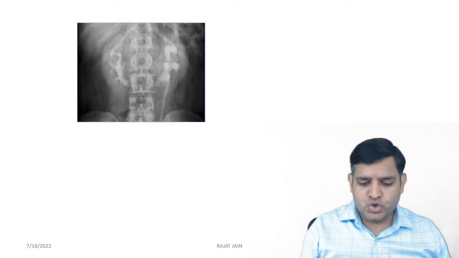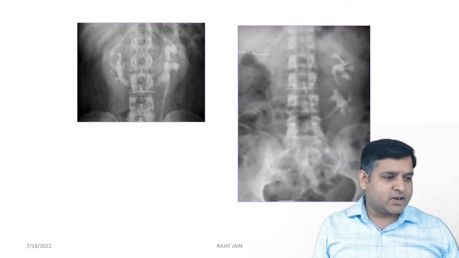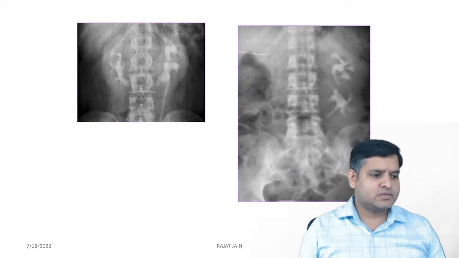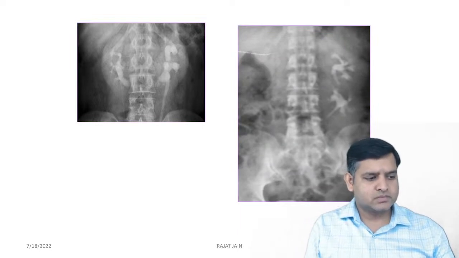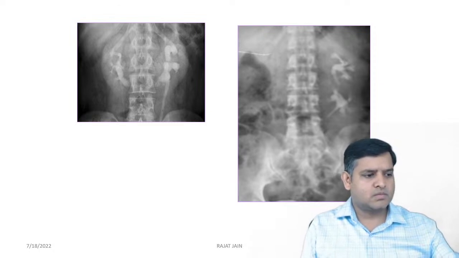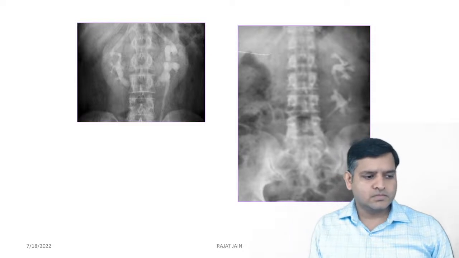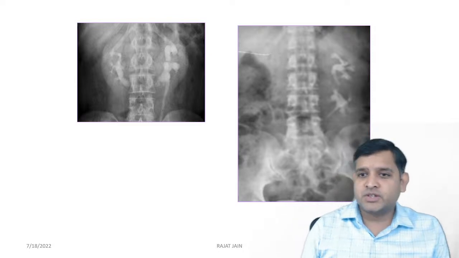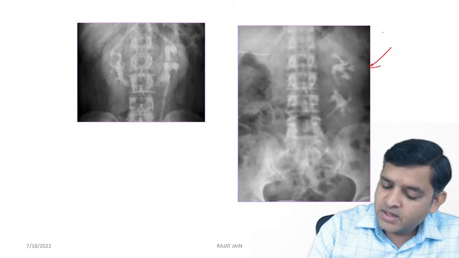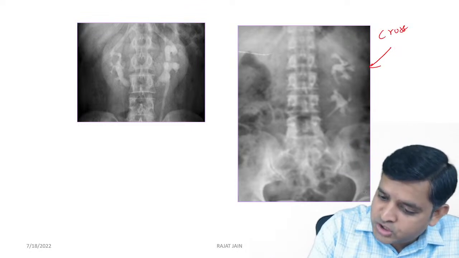This is horseshoe kidney. Can you tell me what is the diagnosis of this image? So please remember, this is crossed ectopia.